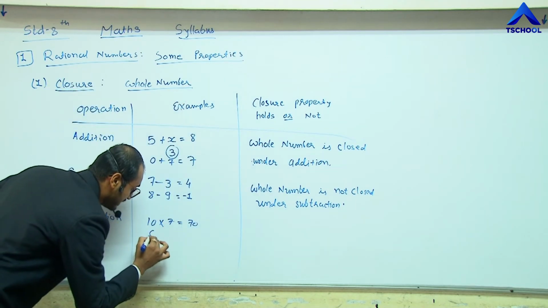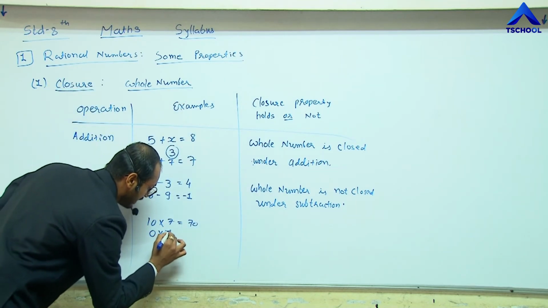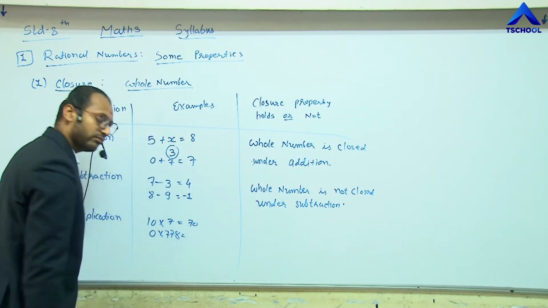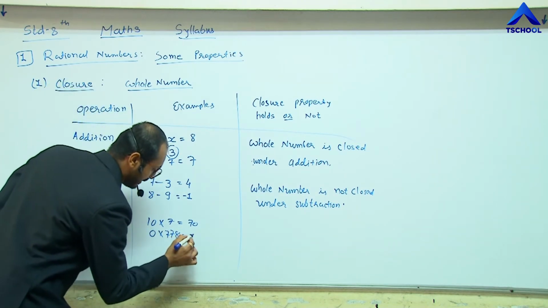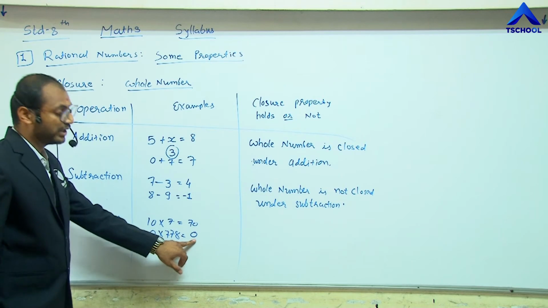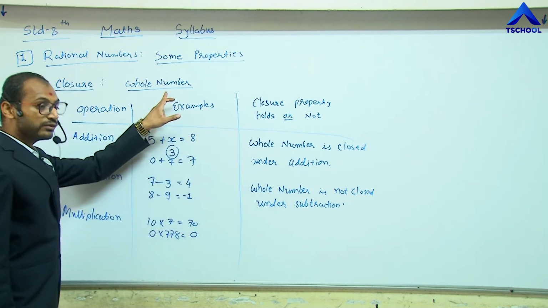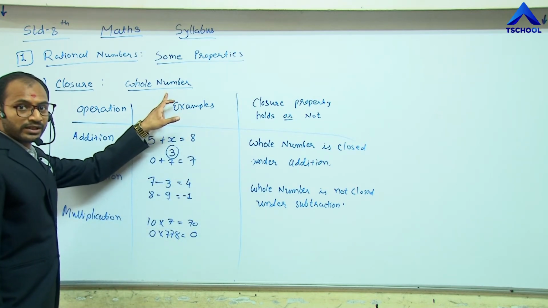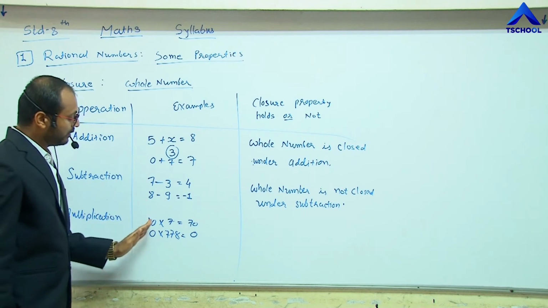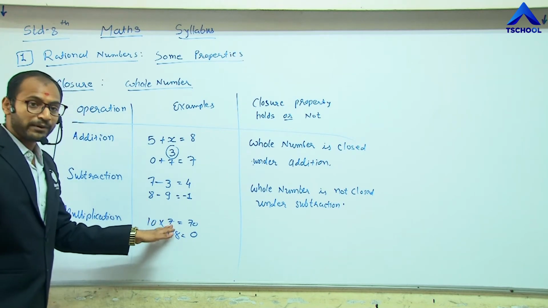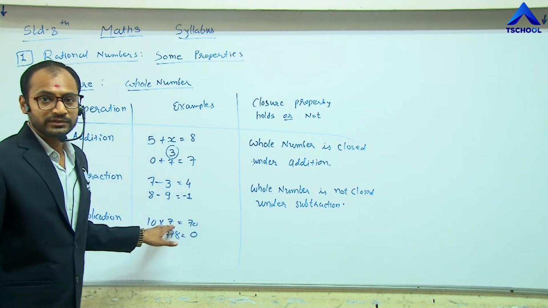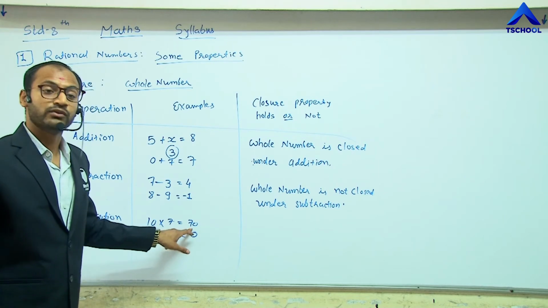Another example is 0 multiplied by 778. We get 0 from this multiplication. 0 is also included in whole numbers. So for any whole numbers multiplied with each other, we get a whole number.